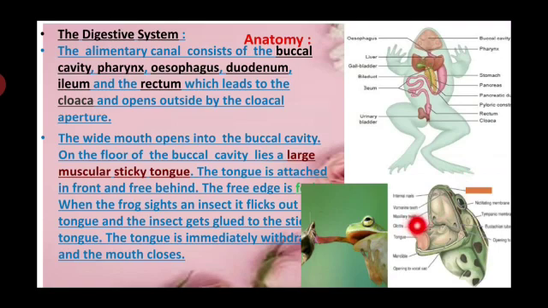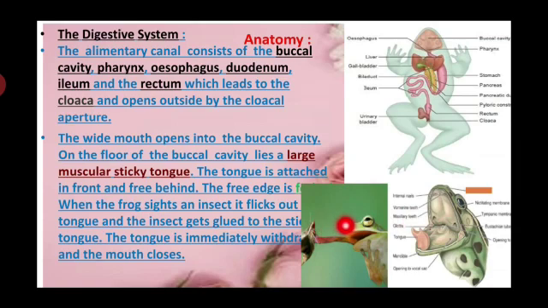You have to see the free edge is forked, pointed, tapered at the end. The insect gets glued to the sticky tongue. The tongue is immediately withdrawn and the mouth closes when the insect is caught.